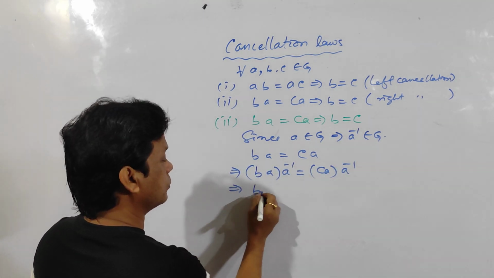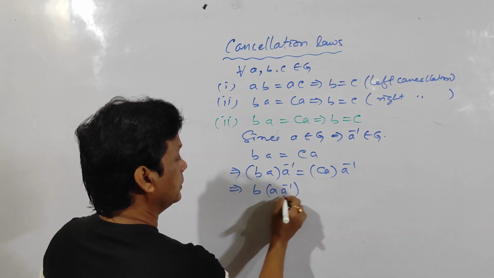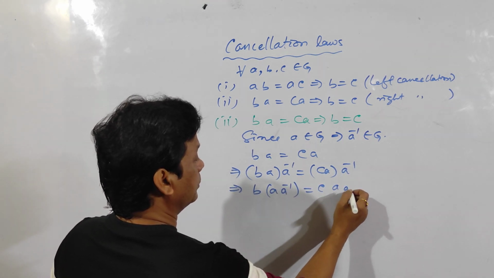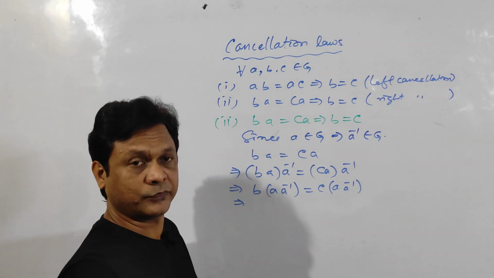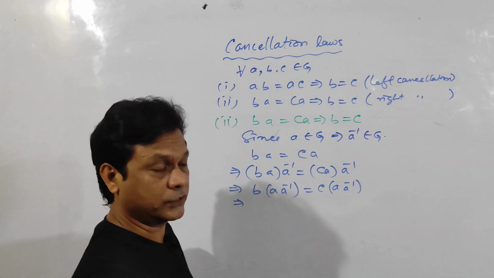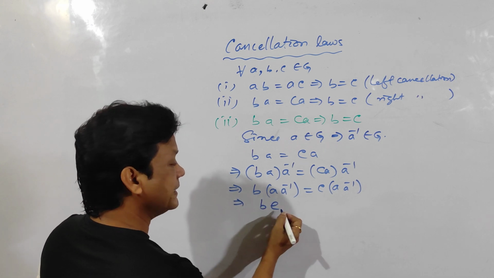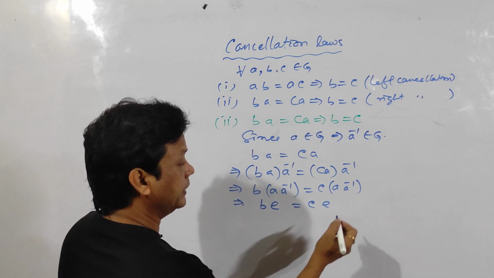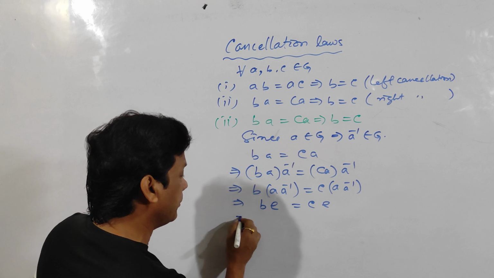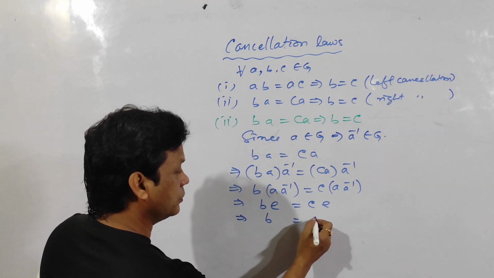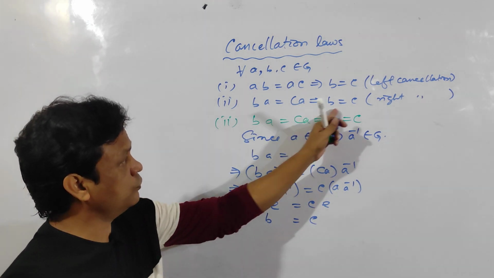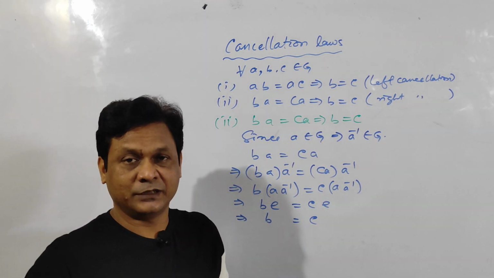Again apply the associative property: B into (A into A inverse) is equal to C into (A into A inverse). A into A inverse is E by the inverse axiom, so B into E is equal to C into E. Then apply the identity axiom: B into E is equal to B and C into E is equal to C by the identity axiom. Hence we have proved. Clear?